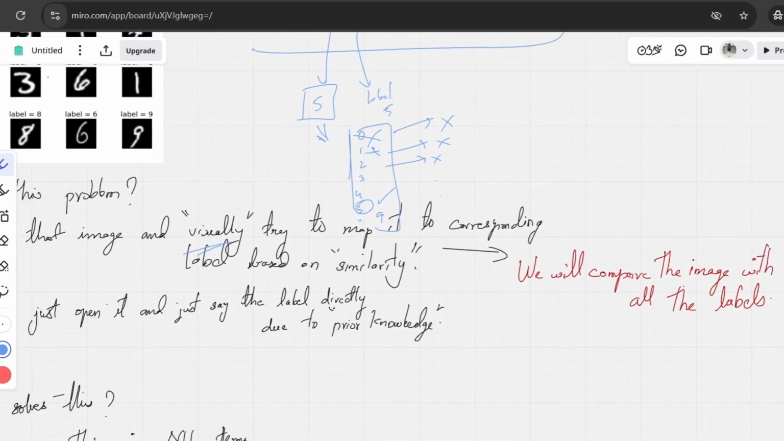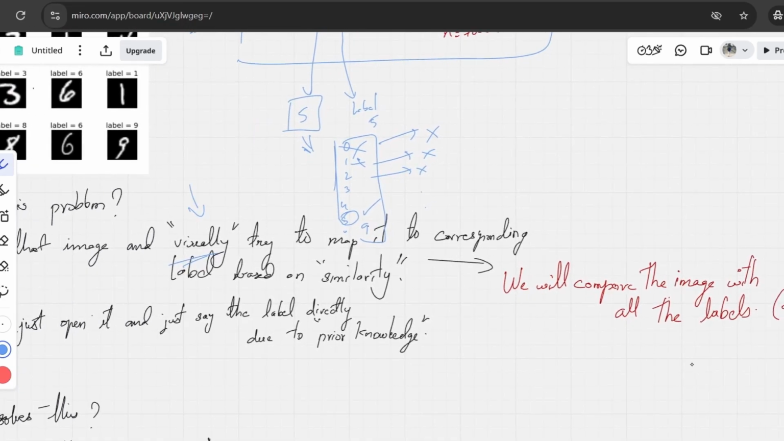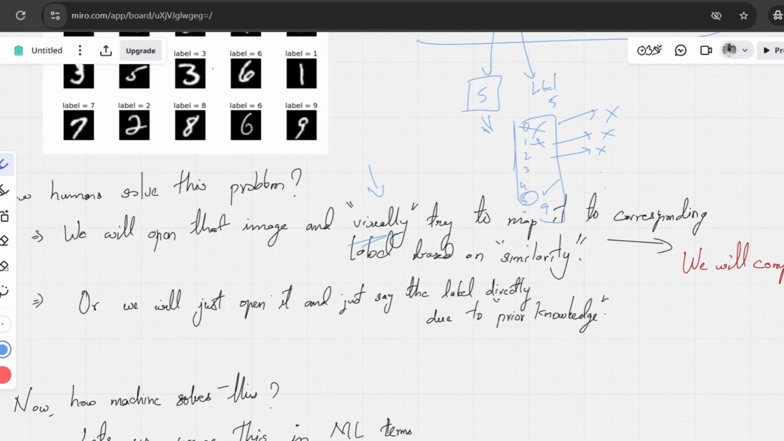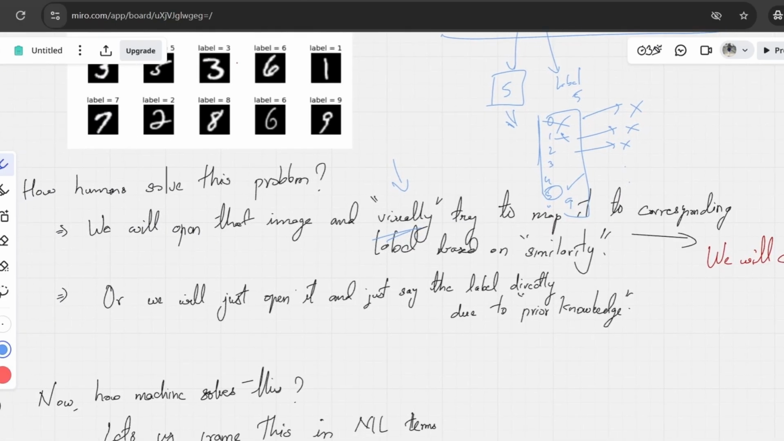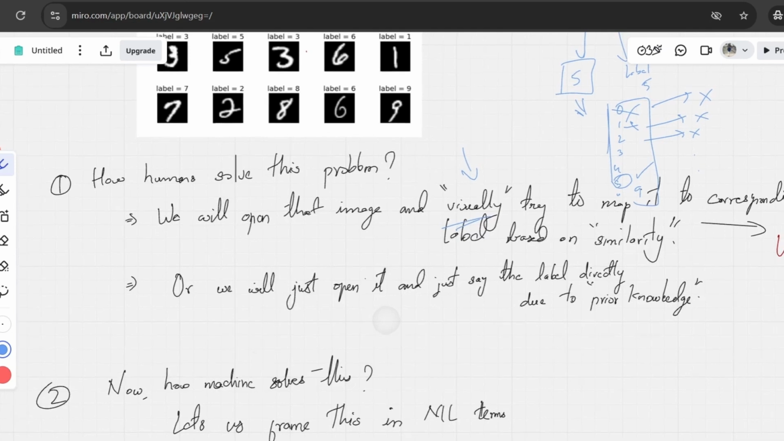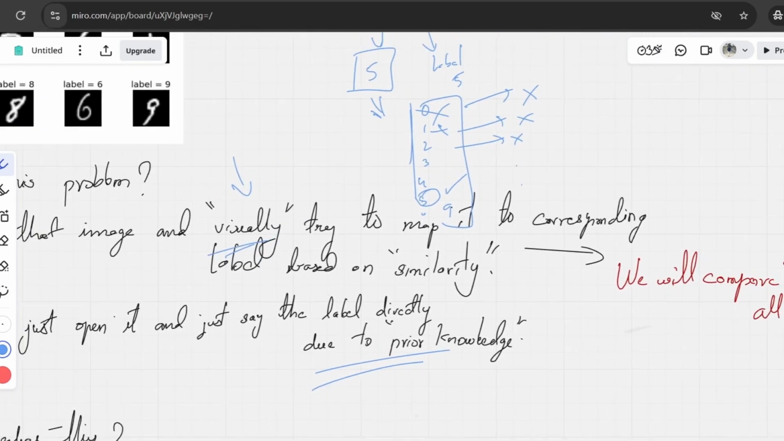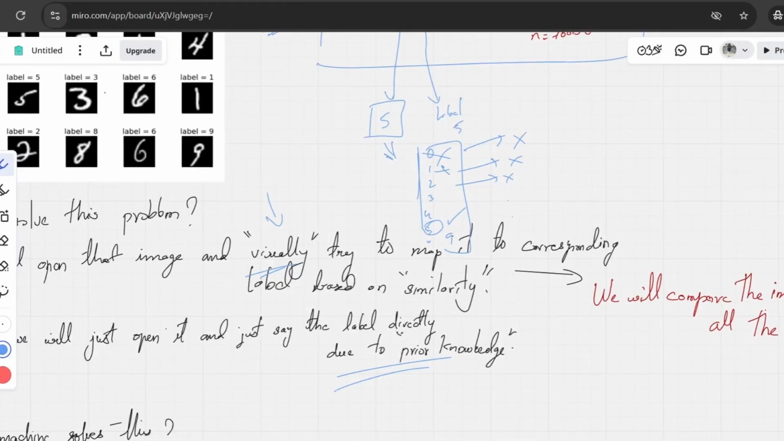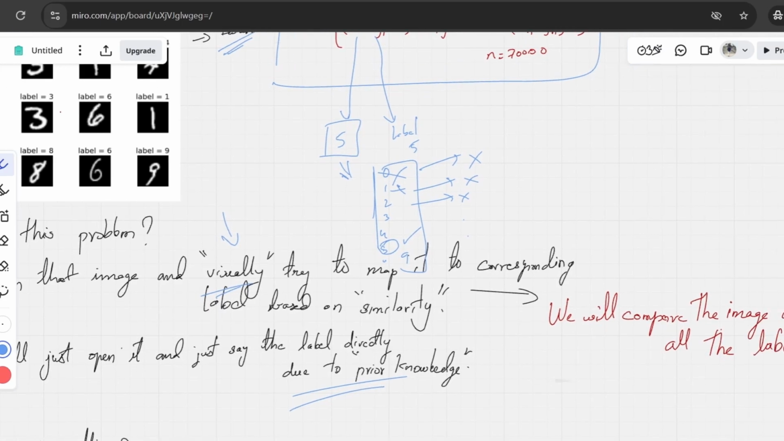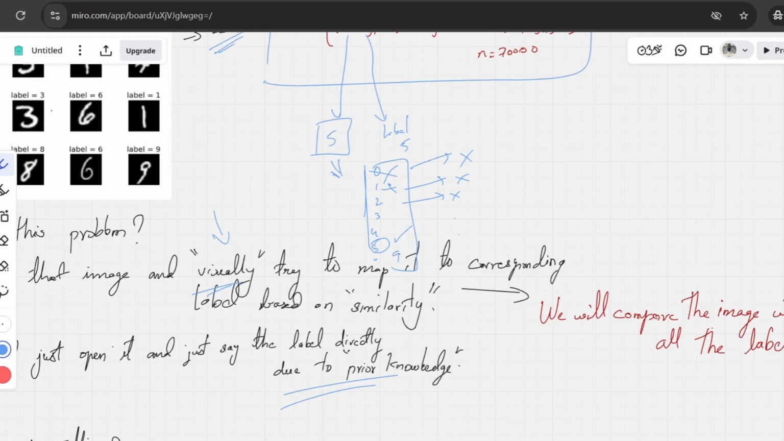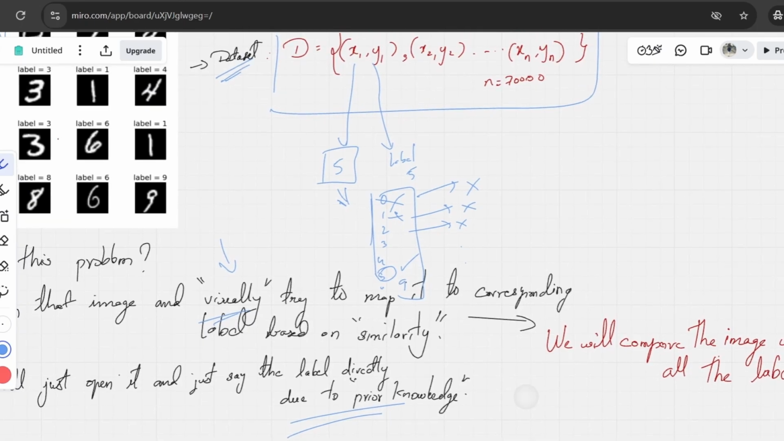That's how we will try to solve it. It is a visual approach, we can say. So this is one approach. Or we can just open it and say directly that the label number is 5, right? Due to prior knowledge. Since we have the knowledge of the number system, we can directly say that the image belongs to 5. We only do that when we have prior knowledge of the given task. Without prior knowledge, we can't do that, right?